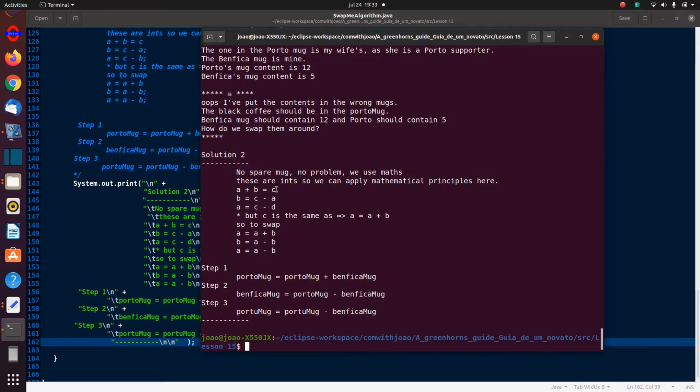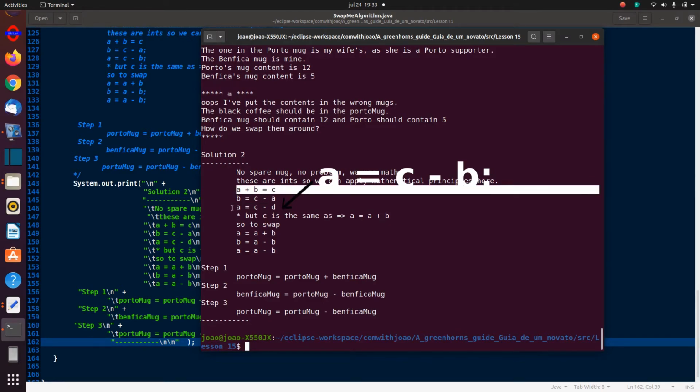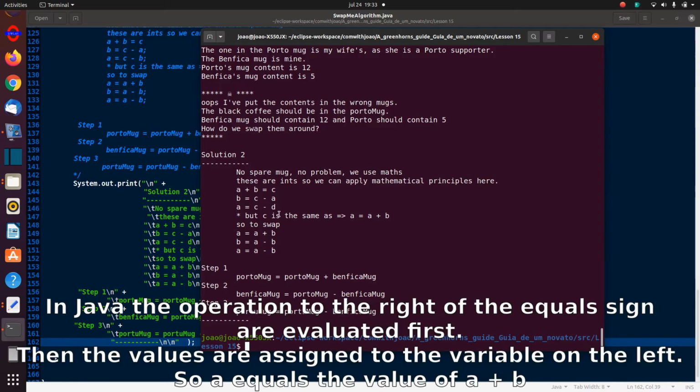Now if I want b by itself, all I do is I move a to the right, so that b is by itself, and when you move it to the right of the equal sign, it becomes negative. So then b is c minus a. And if I want a in this formula up here, I have to move b to that side, so it will be negative, so it will be c minus b, and that should be a, b and not a d there.